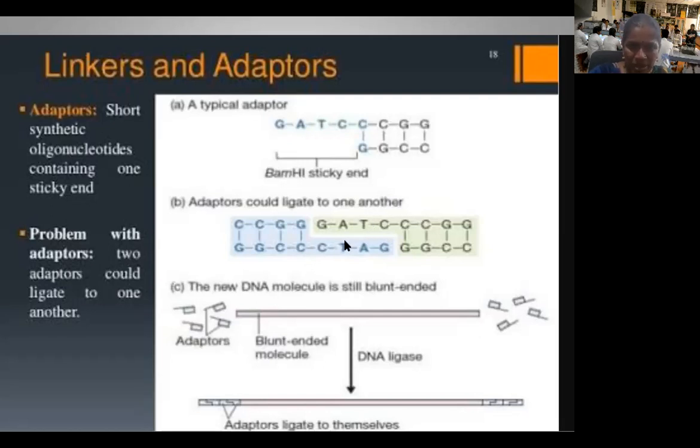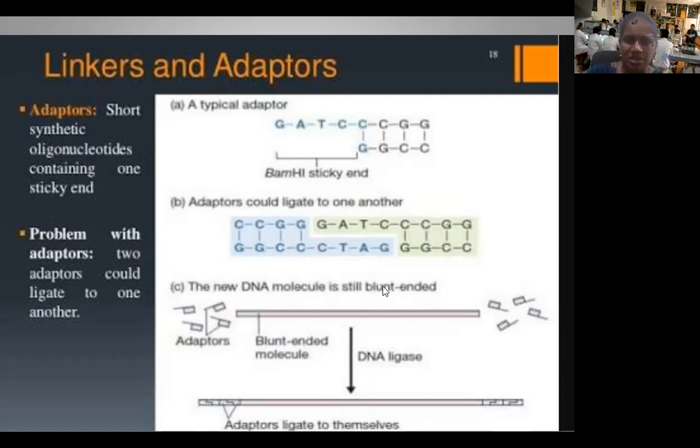Once they find complementary sequences, they ligate by themselves, and after treatment with DNA ligase, we get a blunt-ended DNA molecule. So here adopters ligate themselves, and again we get blunt-ended molecules.